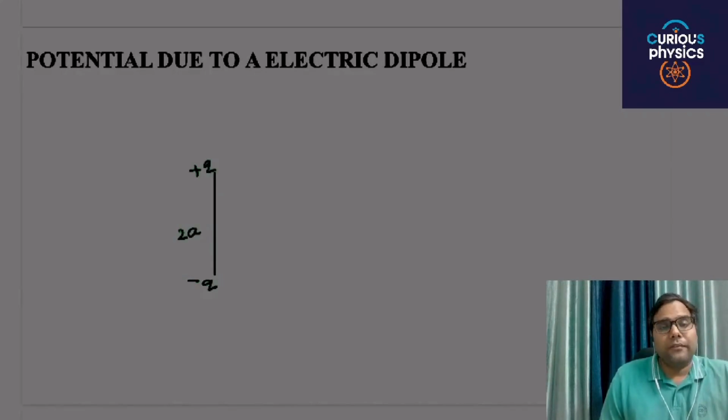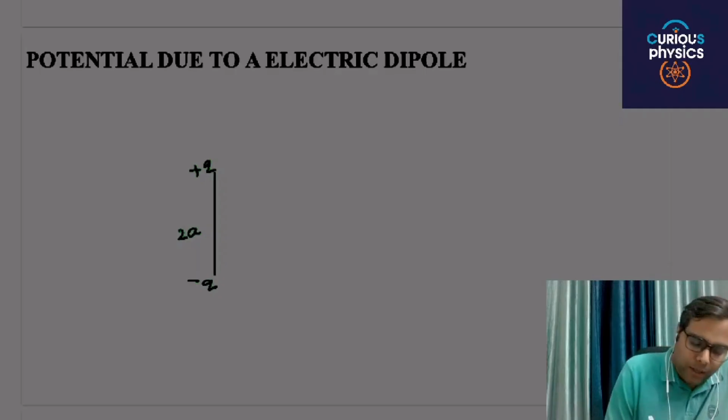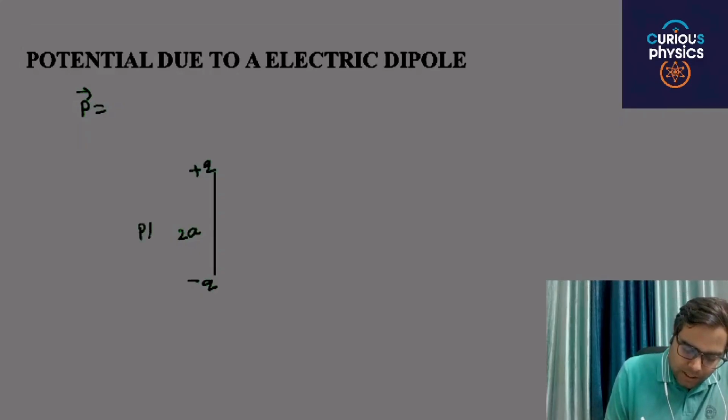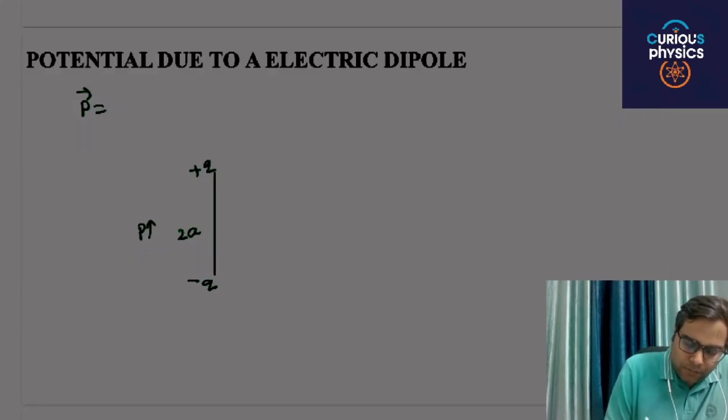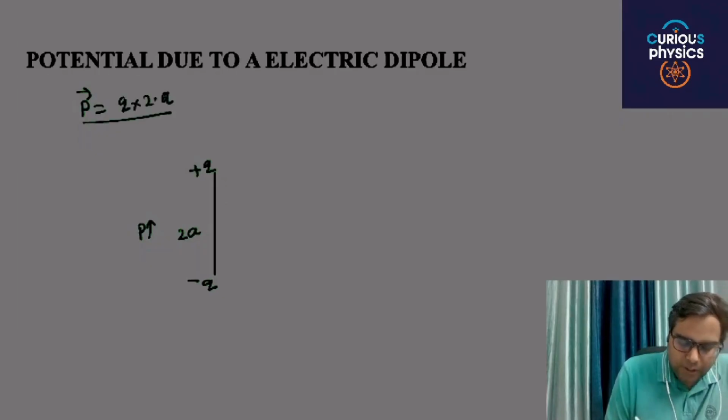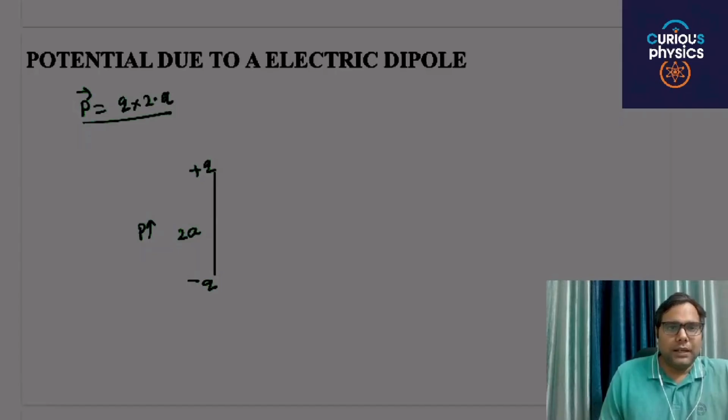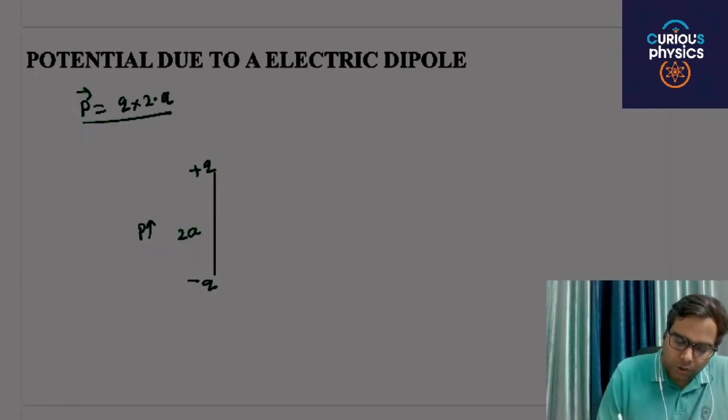So we have also defined a term, the electric dipole moment, denoted by P, and it is always directed from the negative to the positive charge. So P will be in this direction and its value will be the magnitude of charge multiplied by distance. You already know that.